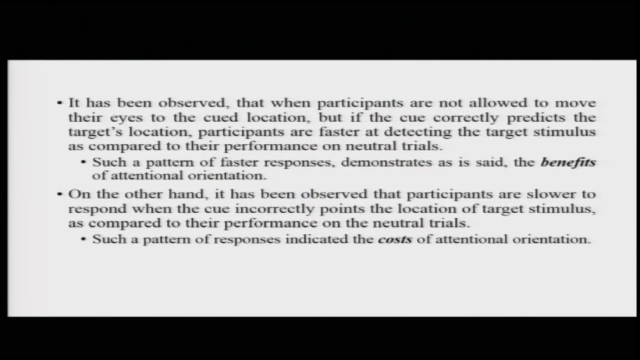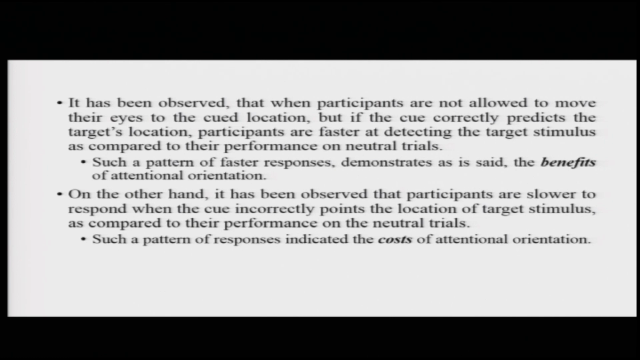Now, it has been observed that when participants are not allowed to move their eyes to the cued location, but the cue correctly predicts the location of the target stimulus, participants are much faster at detecting the target stimulus as compared to their performance on neutral trials. Now, this can be referred to as the benefit of orienting attention. So, this is basically the benefit of attention.